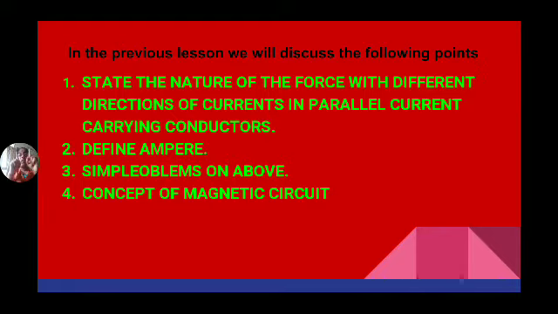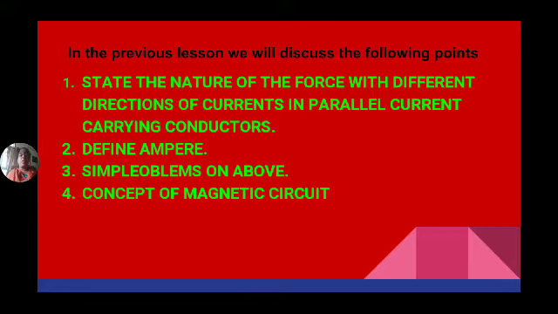If you take two parallel conductors, and the force between these two conductors is equal to 2 into 10 power minus 7 newtons per meter length, then we can say the current passing through those two conductors is equal to 1 ampere.